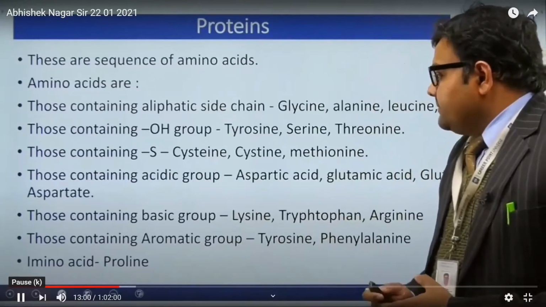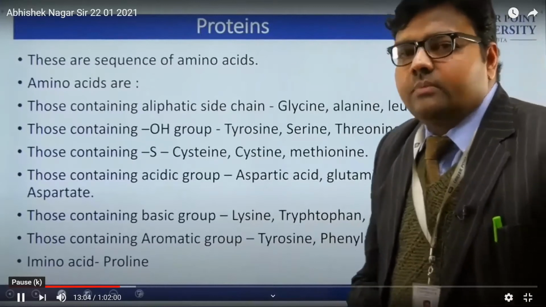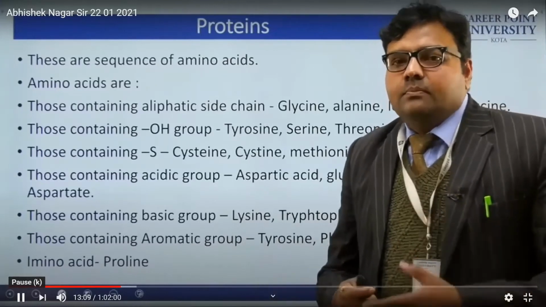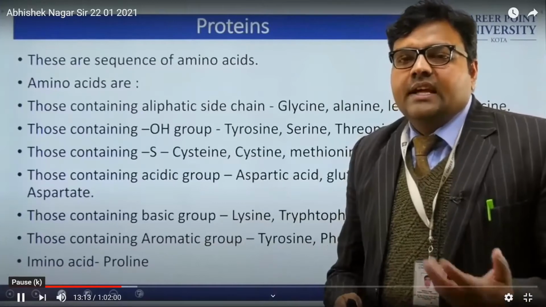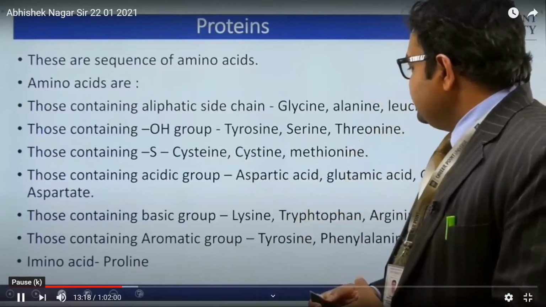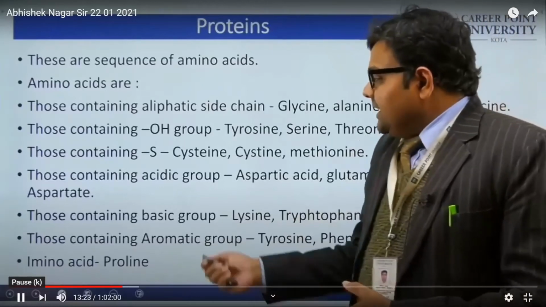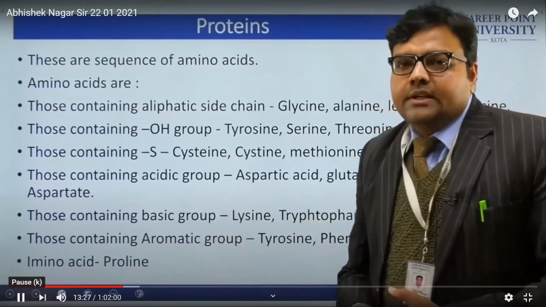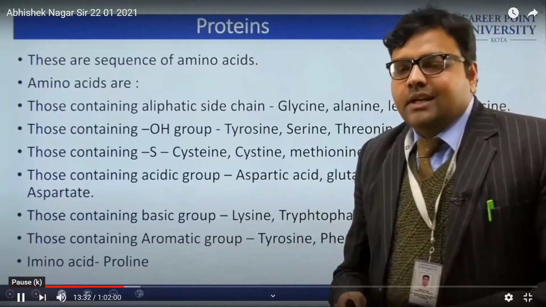And next is amino acids containing an aromatic side chain or aromatic group, meaning in the structure of alanine, you add a phenyl group. The structure which forms is known as phenylalanine. Similarly, in the case of tyrosine or the other molecule. And the last class is the imino acid. The example is proline. It is a nitrogen containing five-membered ring with the carboxylic group.